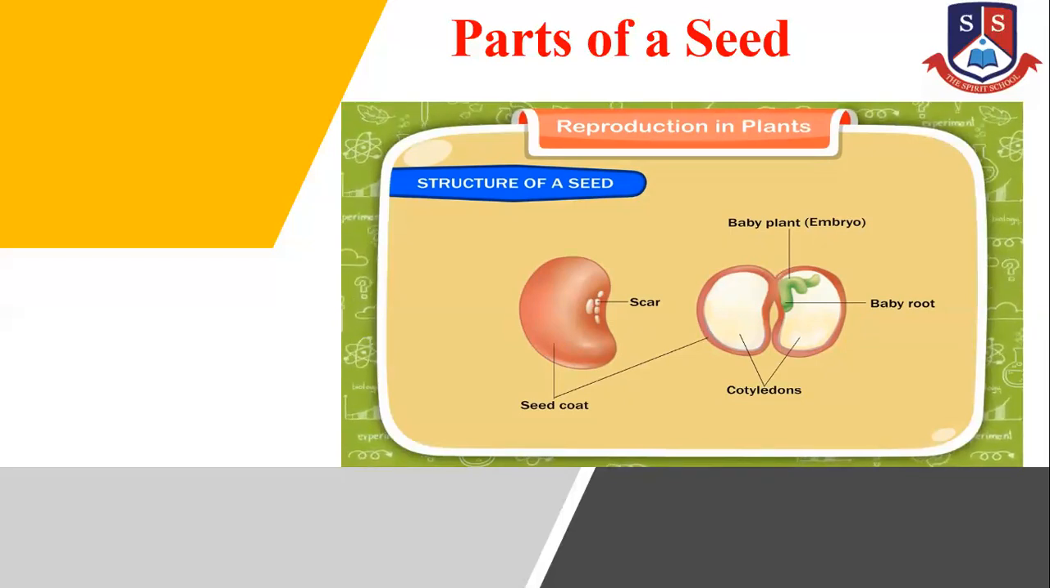Inside the seed coat, a seed has seed leaves. These leaves are known as cotyledons. These leaves cover the baby plant between them. The baby plant inside the leaves is known as the embryo. The leaves of the seed have food stored in them, and the baby plant uses this food to grow till it has leaves and can make its own food.